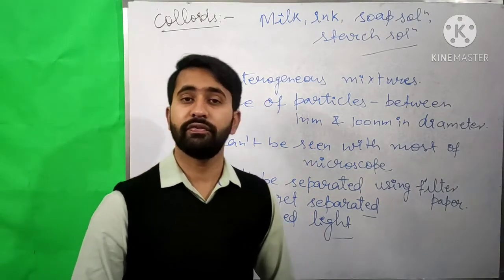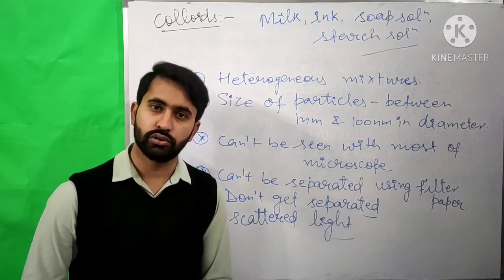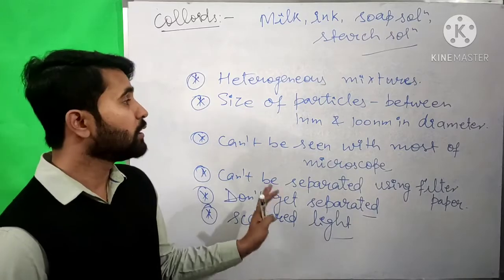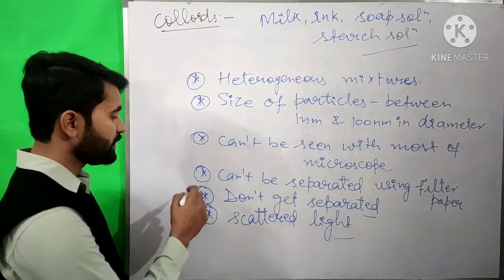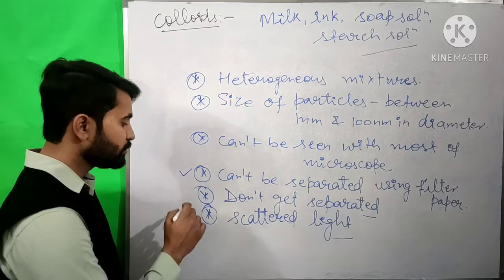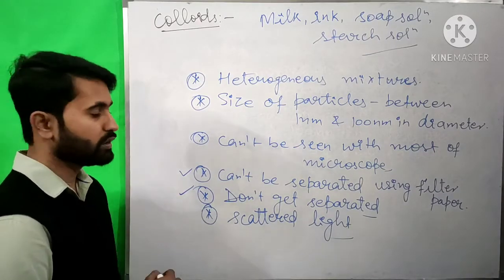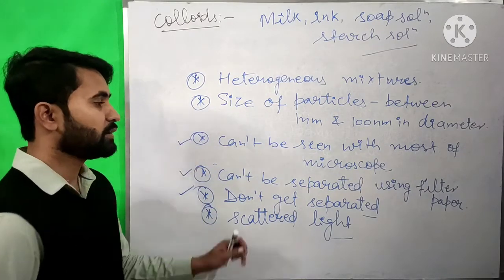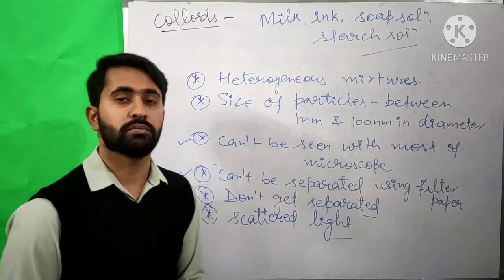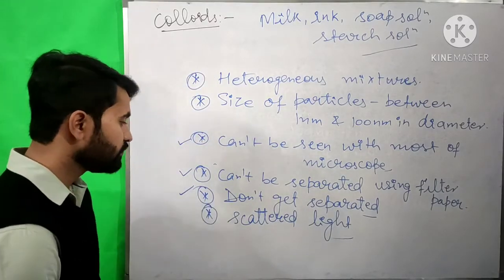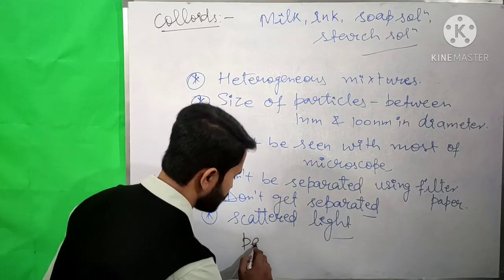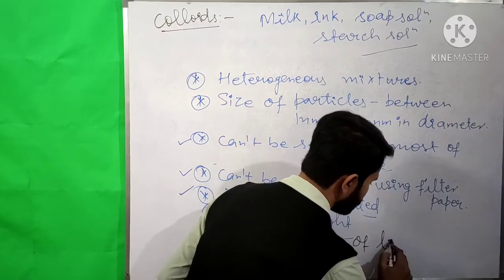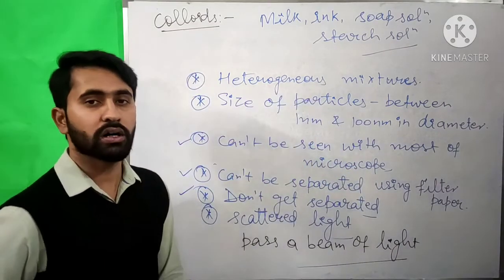Now suppose we are given a colloid and a true solution, how can we differentiate between these two? Both of them can't be separated using a filter paper, they do not get separated when kept for a long time, and their particles can't be seen even with most microscopes. So what we will do is pass a beam of light through a solution and through a colloid.